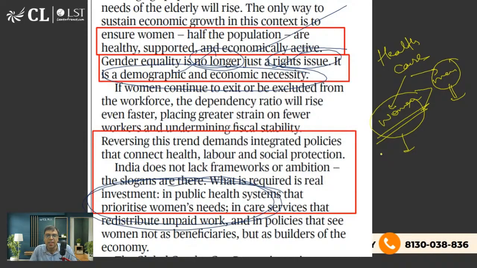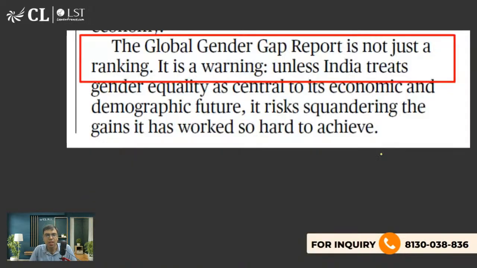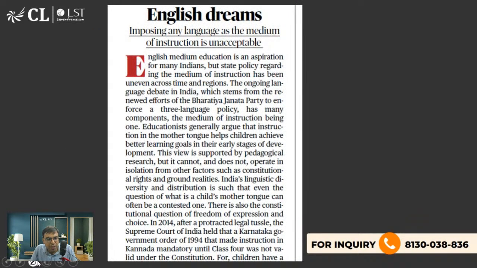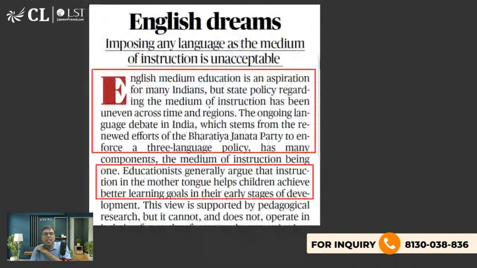So of course, when it comes to public healthcare system, women need more, better as compared to men. And so these are the things being talked about. अब English dreams की बात हो रही है, again the same language issues are there. So three language policy is there. So basically they are talking about the same thing, that yes, we can have, देखो ये बहुत सारे reports आए